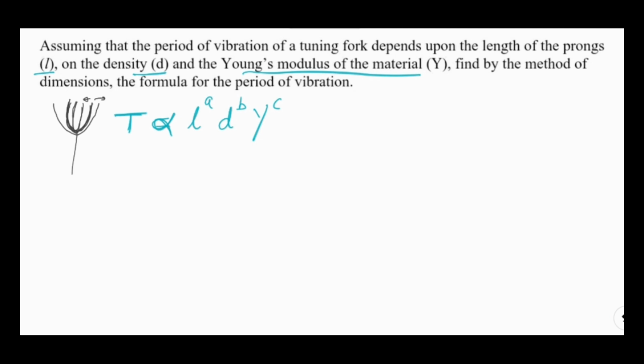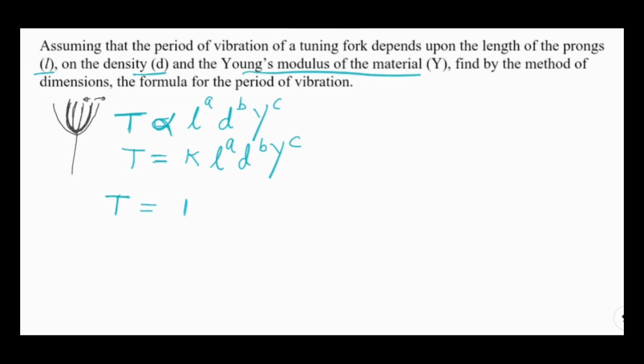So let's proceed further. I have assumed that length to the power a, density to the power b and Young's modulus to the power c gives me time period. A proportionality constant will be there also, but we assume it is a dimensionless constant. So time period is some k, a dimensionless constant, into length to the power a, density to the power b and Young's modulus to the power c. If this equation is correct, then both sides should have the same dimensions. Time period has the dimension of time, represented by T. K is a dimensionless constant, so its dimension can be written as 1.